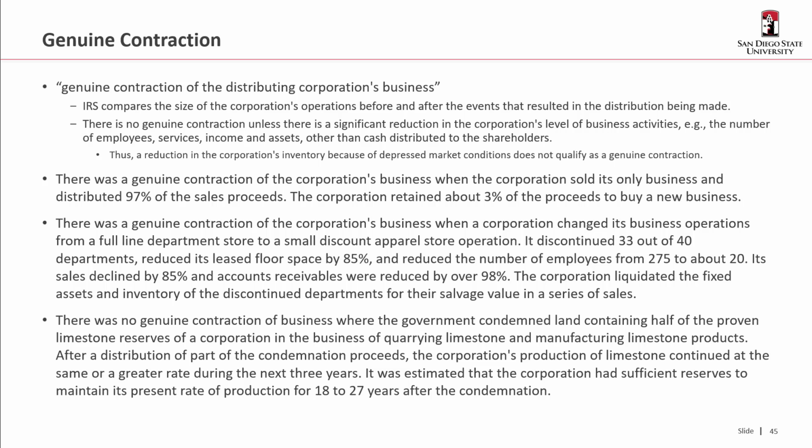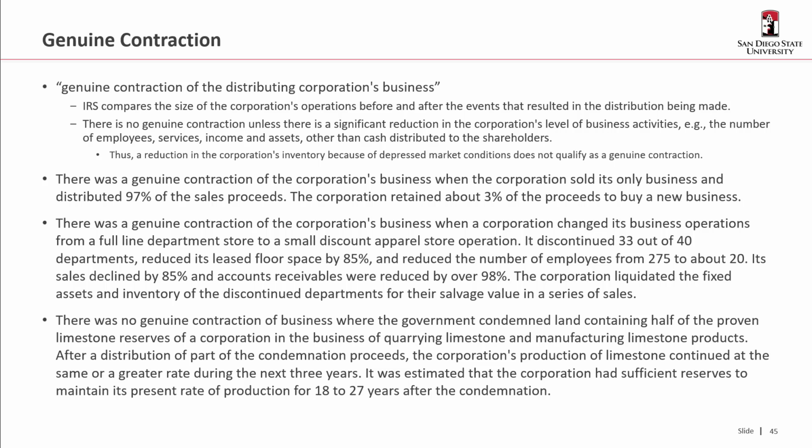Okay, so what that means is we need to identify what it means to have a genuine contraction of that distributing corporation's business. So the IRS is going to look at the size of the operations before and after as a measure of whether it's a genuine contraction. And there is no genuine contraction unless there's a significant reduction in the corporation's level of business activities. So either the number of employees is lower, the number of services provided, the income, the assets, something other than just a distribution of cash to the shareholders making the corporation smaller.